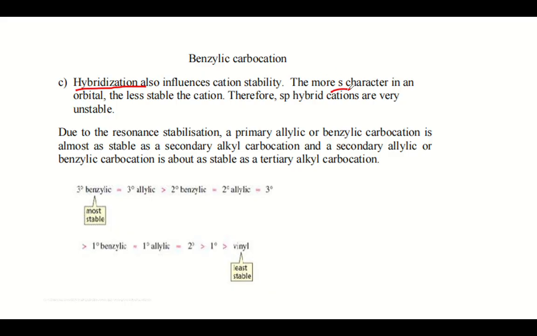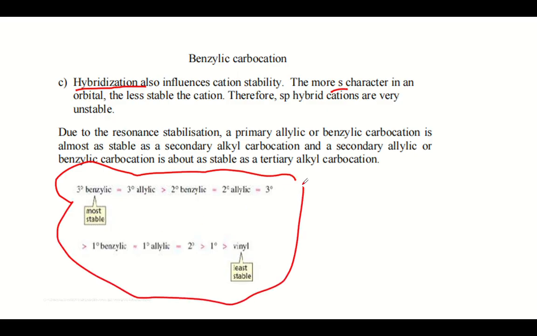The more the s character, the less stable is the carbocation. So this is the trend of the stability of the carbocations. You have benzylic, which is almost equal to tertiary allylic, the secondary benzylic almost equal to secondary allylic, and then tertiary, then primary allylic, and secondary, primary, and the least stable is the vinyl carbocation.